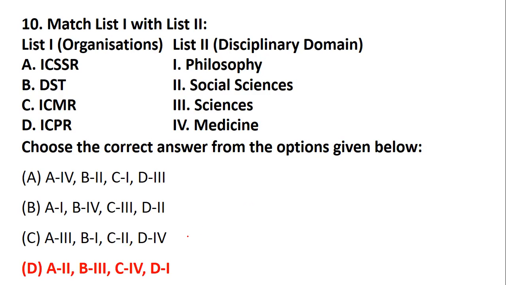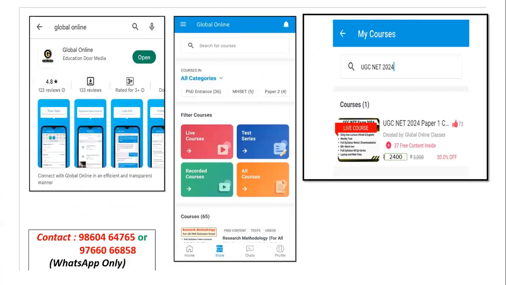So now here, we know ICSSR is social science, so A is 2. DST, as I said, is science and technology, so B is 3. ICMR talks about medicine, so that is 4. And ICPR talks about philosophy, so D is 1, right? So option number D stands out to be the right answer. Great. So here we have ended 10 questions on NBA and NAC.